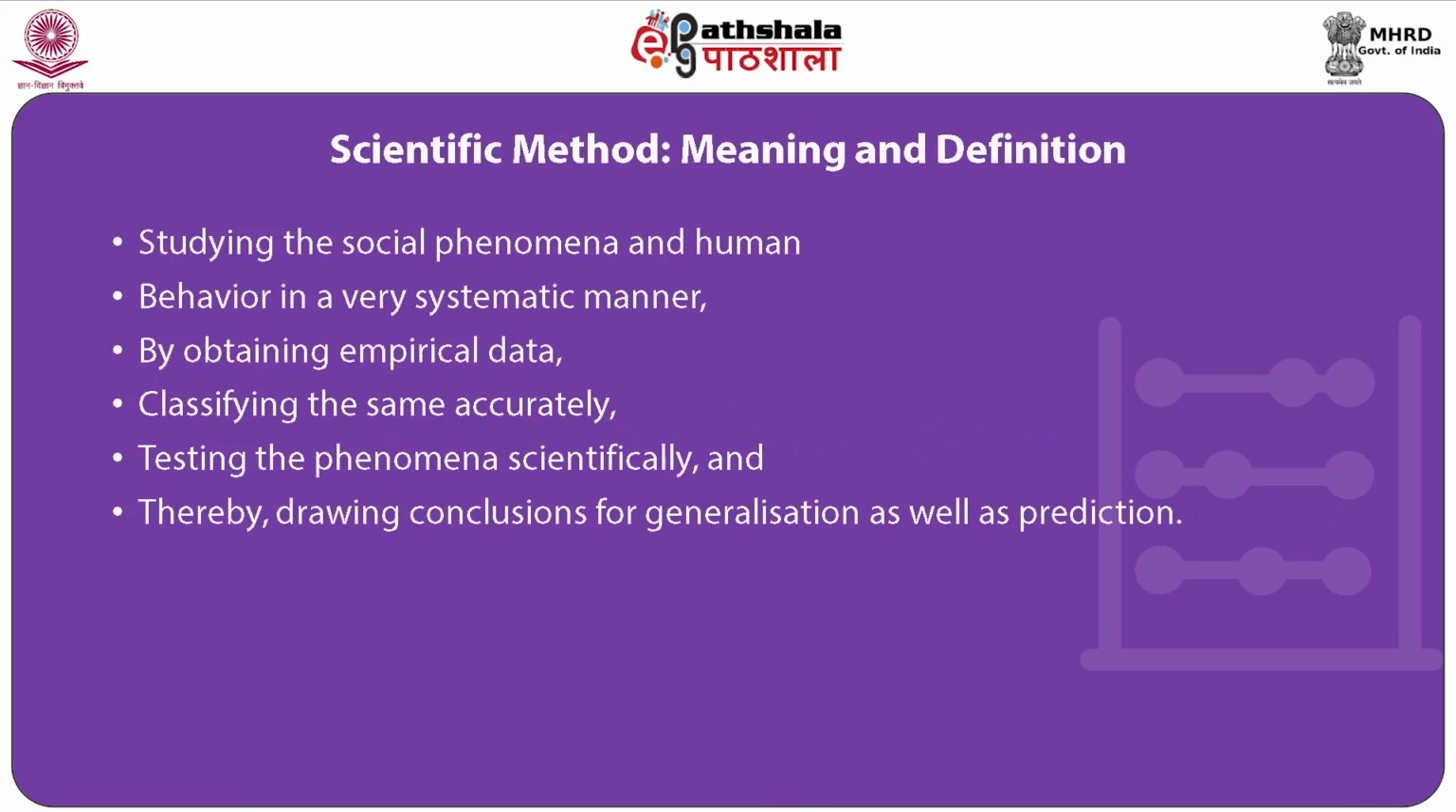Taking these definitions into consideration, it can be said that in social sciences, the scientific method plays a vital role in studying social phenomena and human behavior in a very systematic manner by obtaining empirical data, classifying the same accurately, testing the phenomena scientifically, and thereby drawing conclusions for generalization as well as prediction.